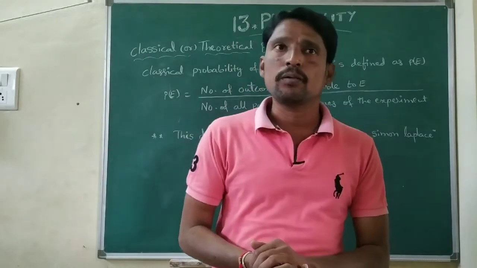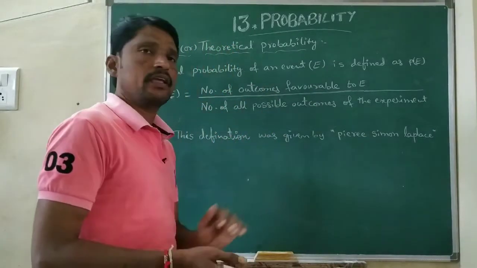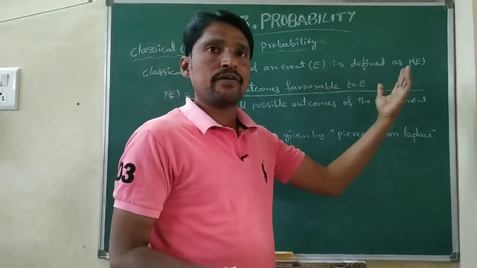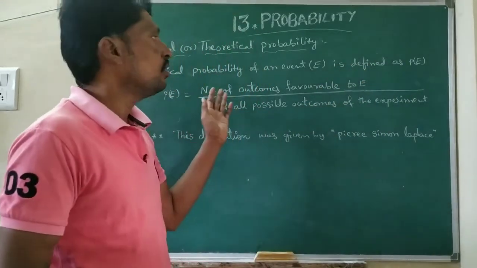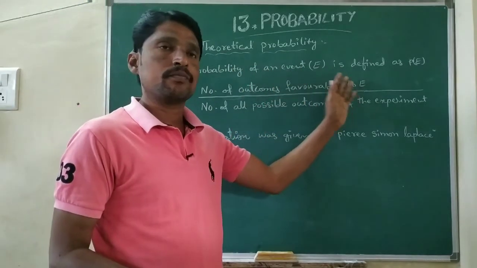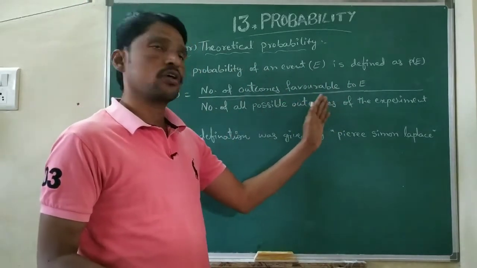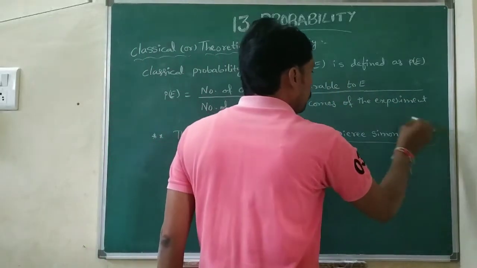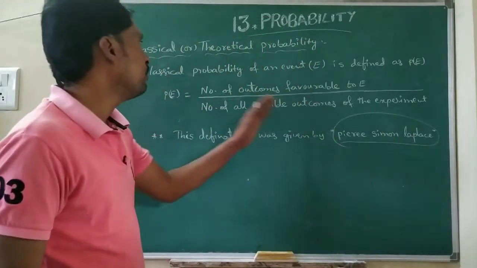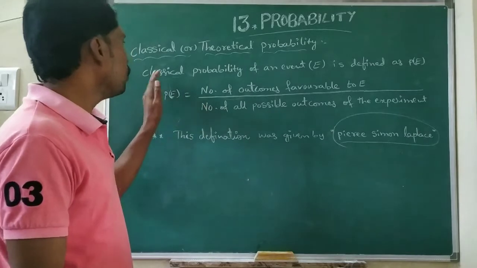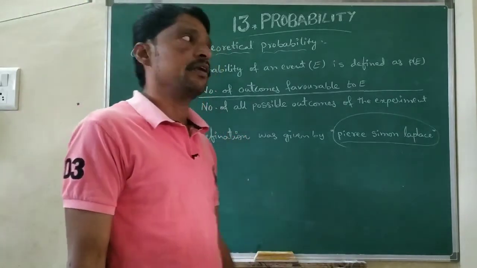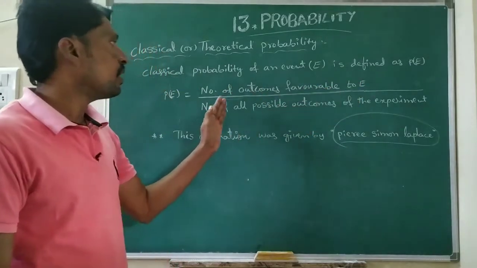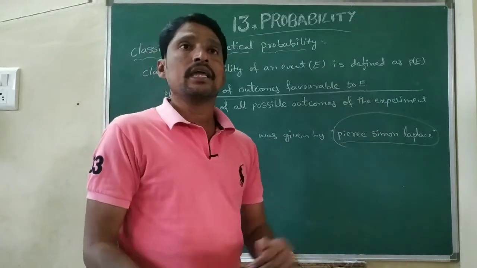Classical or theoretical probability. The classical probability of an event E is defined as P(E) equals the number of outcomes favorable to E divided by the number of all possible outcomes of the experiment. This definition was given by Pierre-Simon Laplace. So P(E) equals the number of favorable outcomes to E by the number of all possible outcomes of the experiment.